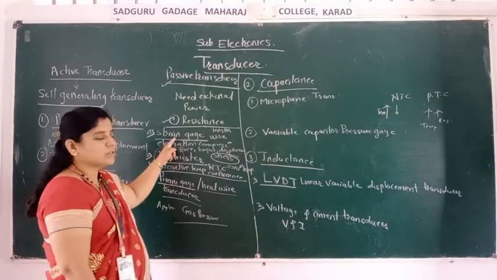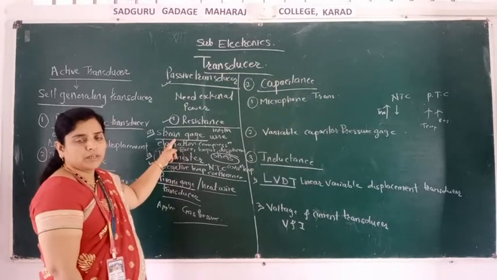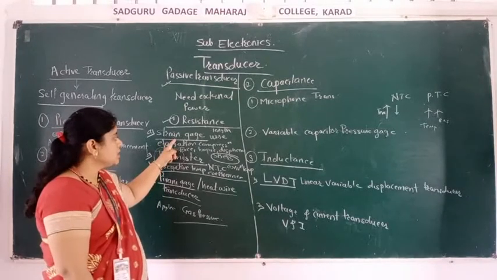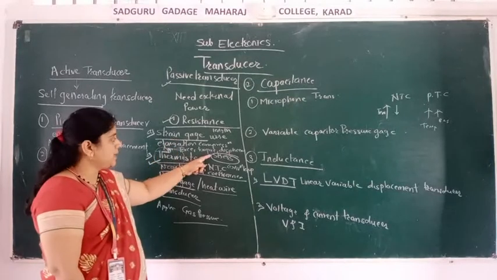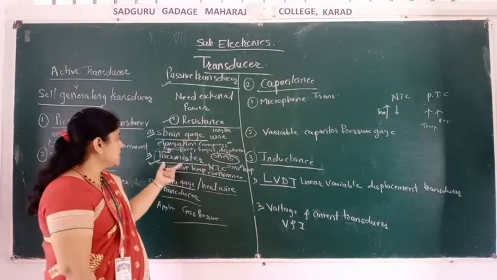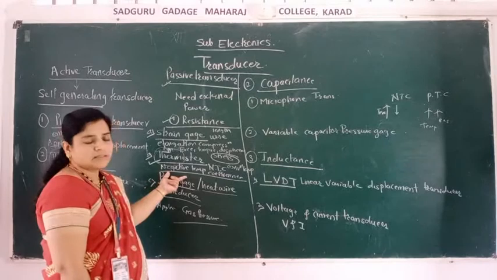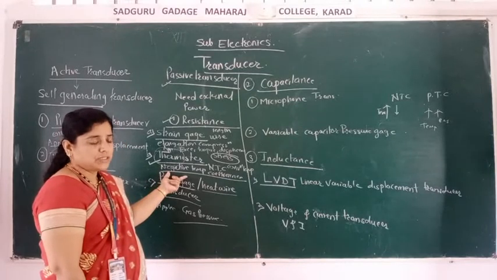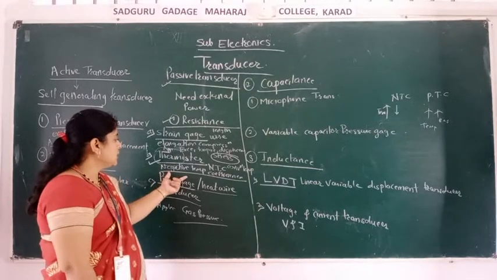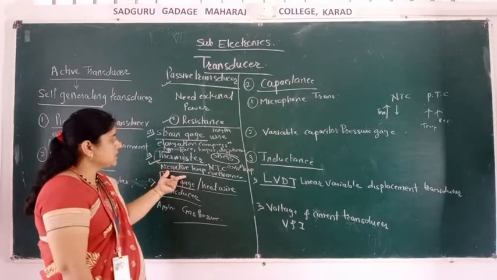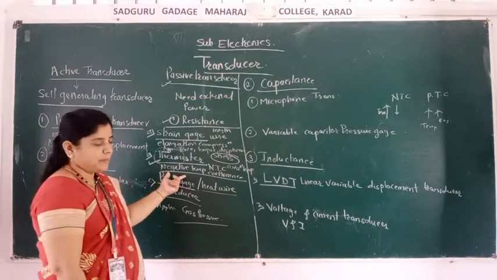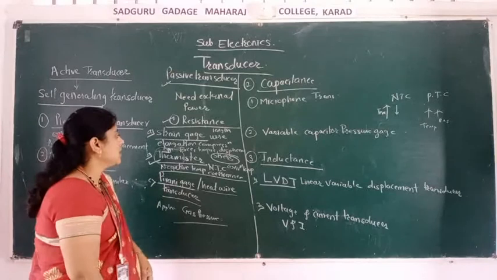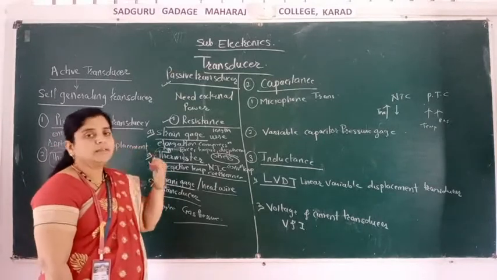The strain gauge works on the length of the wire, by elongation and compression when stress is applied on the strain gauge. Next is the thermistor. In this thermistor, there is a negative temperature coefficient, that is, its resistance decreases when temperature increases. So these thermistors are used in the conversion of temperature.